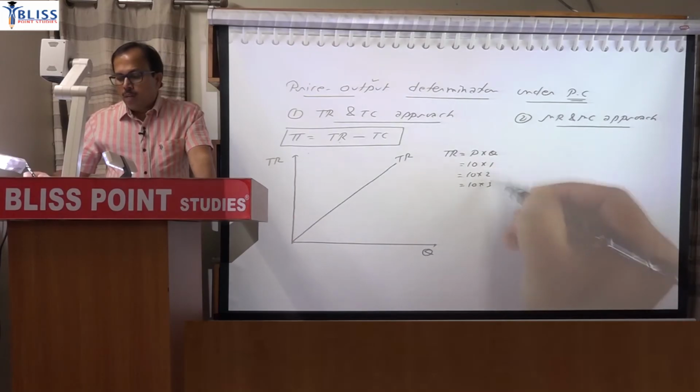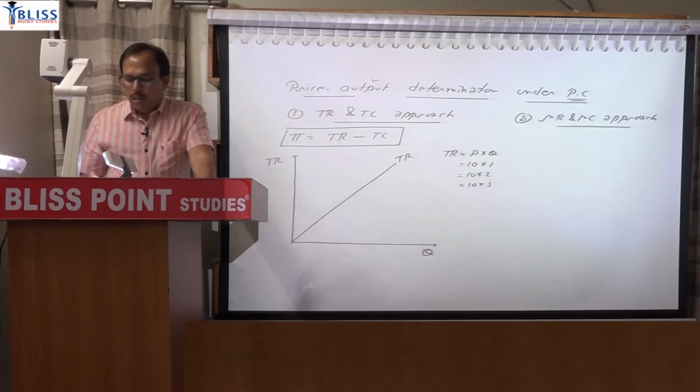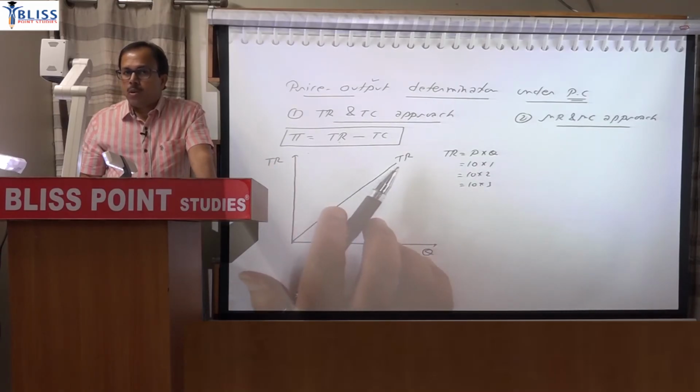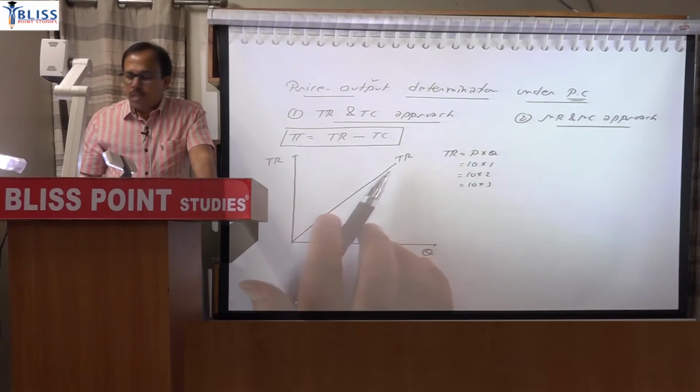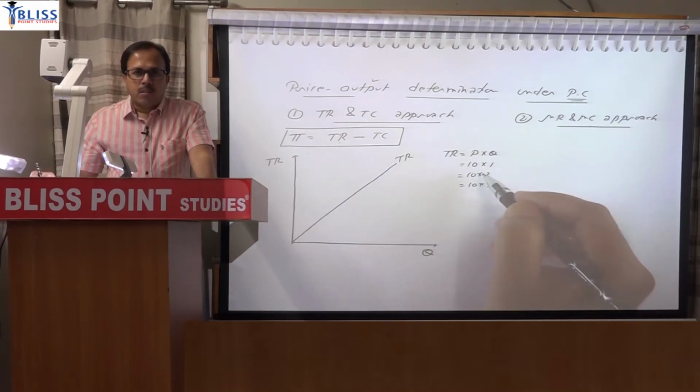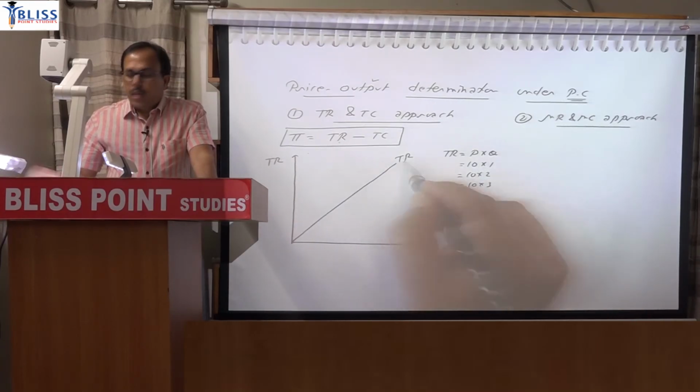For every additional quantity 10 rupees will be added. So total revenue line will be a straight line. Remember, this line is not always straight. It is straight because price is constant here. So this will be the revenue line under perfect competition.